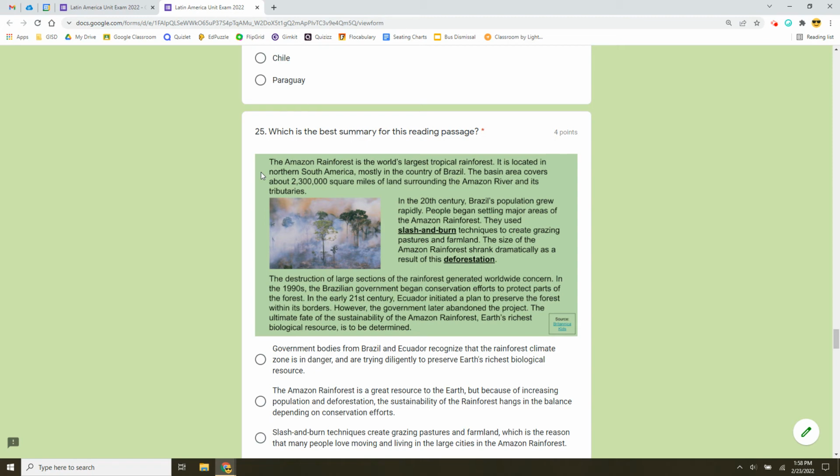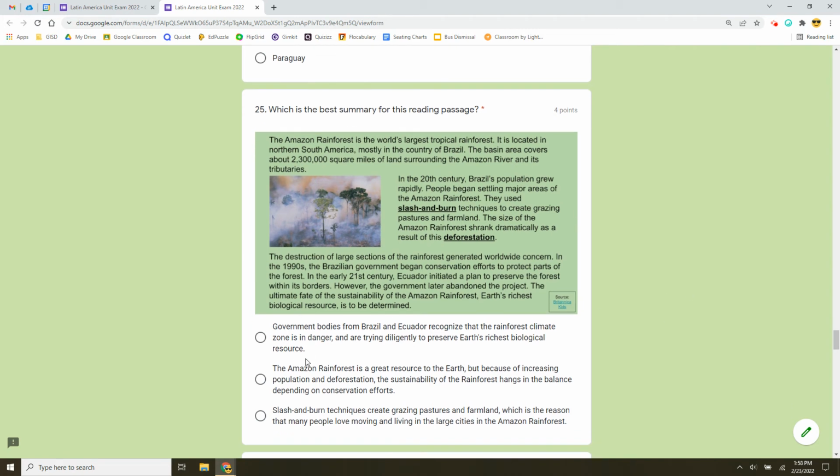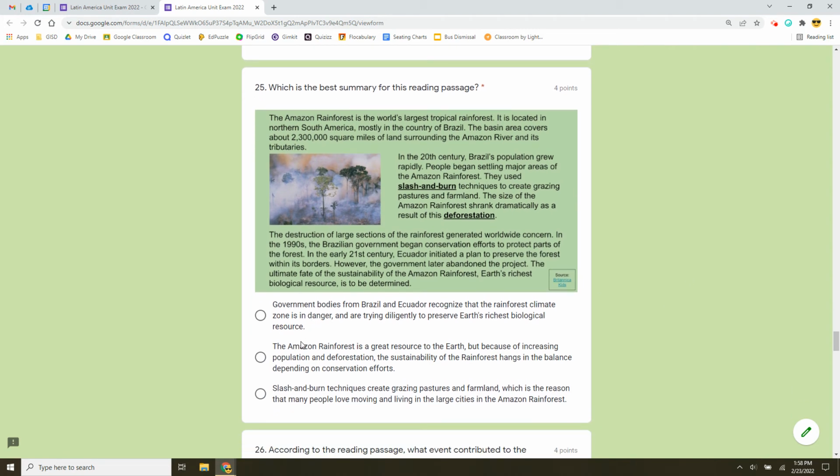The ultimate fate of the sustainability of the Amazon rainforest, Earth's richest biological resource, is to be determined. And of course, that is sourced at Britannica Kids, so from the encyclopedia. All right, from what Mrs. Smith just read in this green section right here, what's the best summary for what I just read? There's 3 choices. Government bodies from Brazil and Ecuador recognize that the rainforest climate zone is in danger and are trying diligently to preserve Earth's richest biological resource. We need to think, is that a summary of the entire reading passage?